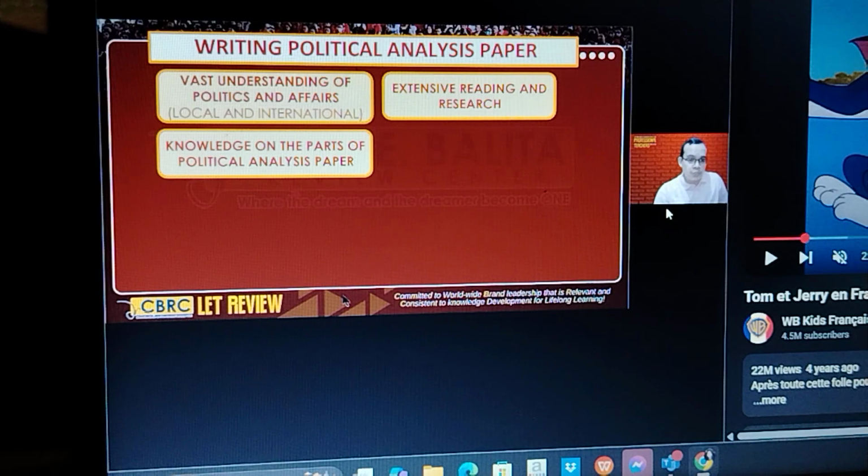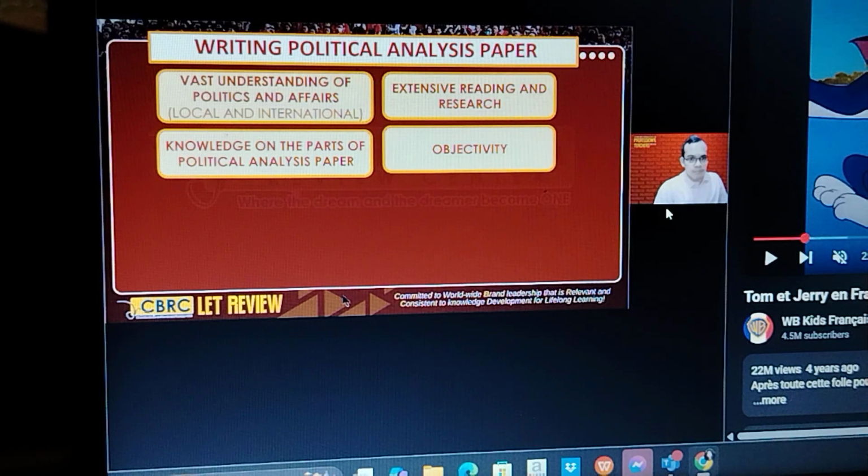Next one is knowledge of the parts of the political analysis paper. So what are the parts of the paper? Just like in literary analysis, there's an introduction, there's a body, there's a conclusion, and there are references. It's pretty much the same, but obviously the content is different.